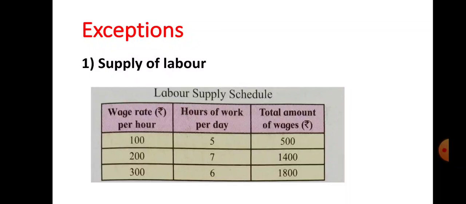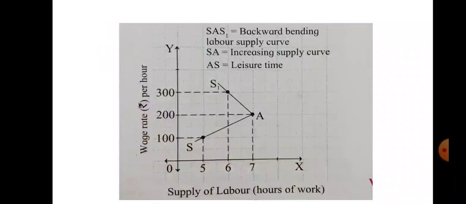When the wage rate goes beyond a particular level, the worker prefers to substitute work by leisure and cut short the supply of labor. So beyond a certain wage rate, the supply curve of labor slopes backwards. This is called a backward bending supply curve of labor, and that is an exception to the law of supply. Let us see with the help of a diagram.